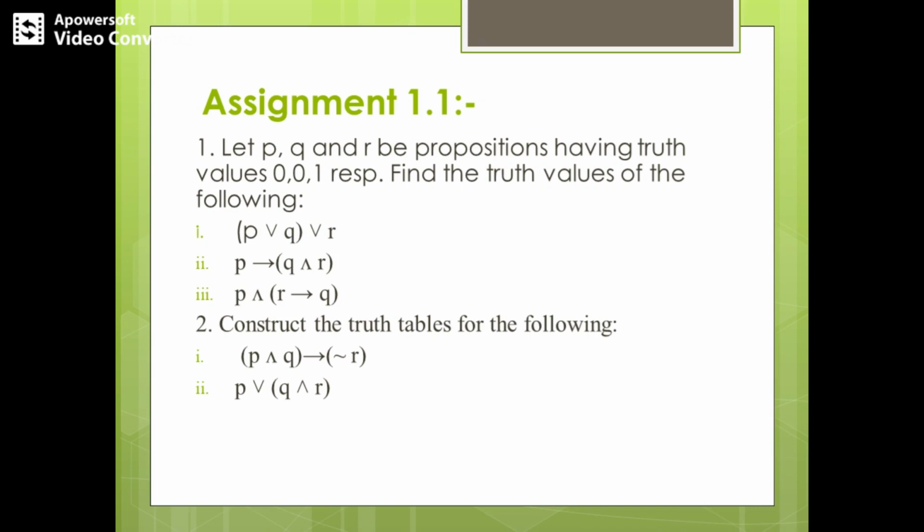Then you construct P and Q. That is the problem, right? So P and Q, one entire column. Next, finally, P and Q implies negation R. That is the next column. So like that, complete the entire truth table. These kinds of problems are much easier.